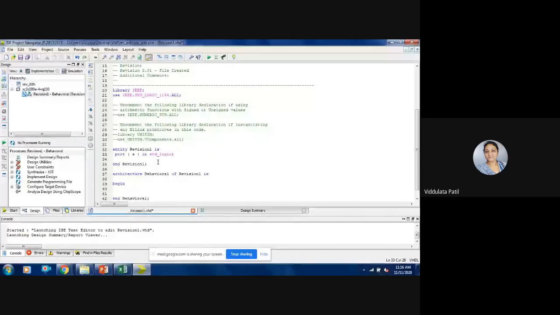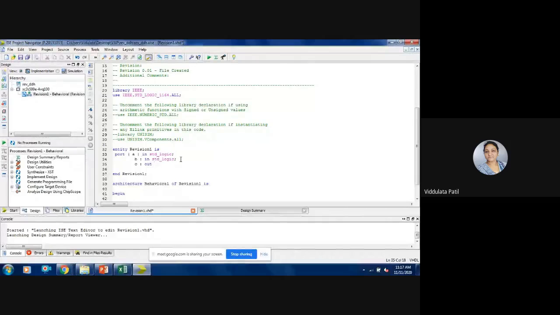Okay, then another port, that is B colon in std underscore logic. Madam, a space is missing after B. And then C is the output port.